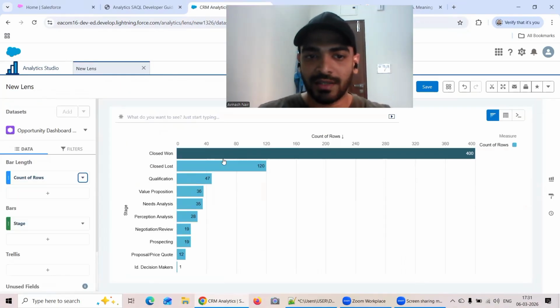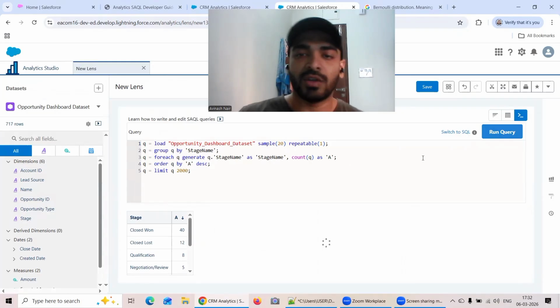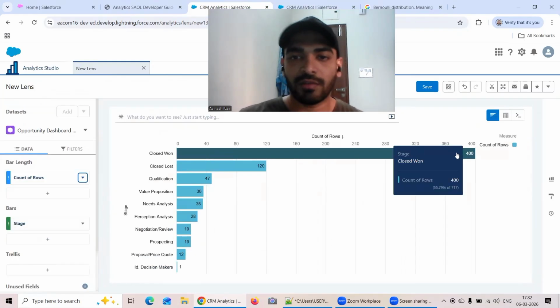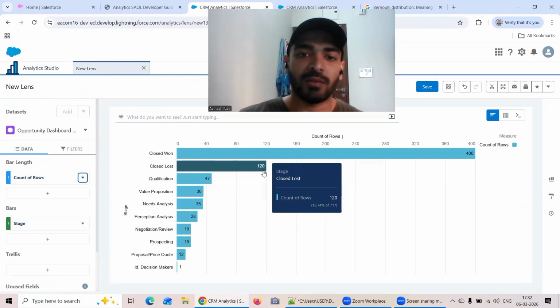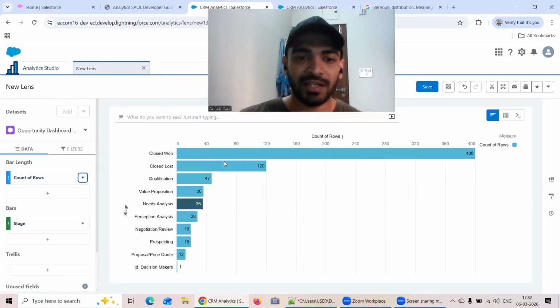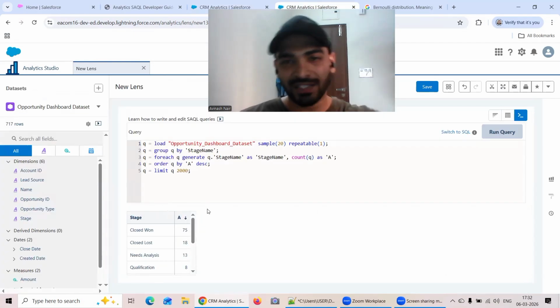And here I can already see, for example, I have 400. So let's say instead of 10, I give something like 20. So what will be 20%? 20% is like 1 by 5, right? So 1 by 5 of 400 is around 80, isn't it? So it's giving me 75, which is fine. And similarly for another stage, it should be 24, and it's giving me around 18. For need analysis, it should be 7, and it's giving me 30. It's not exact, because that's what the definition maintains as well, but it will give somewhere around that.